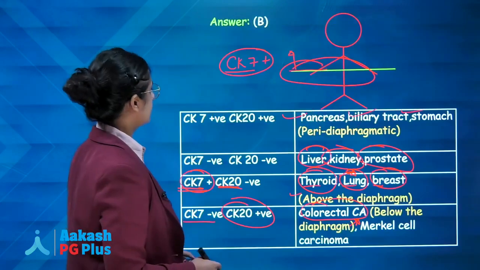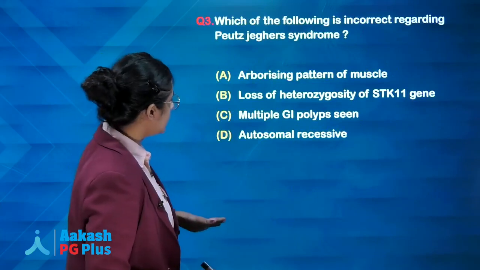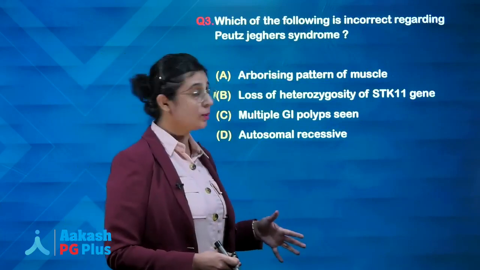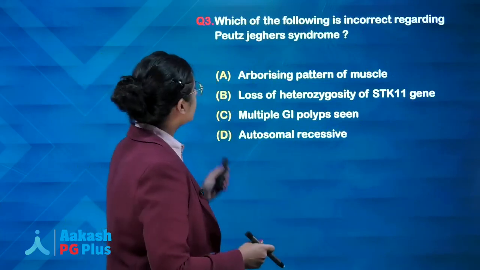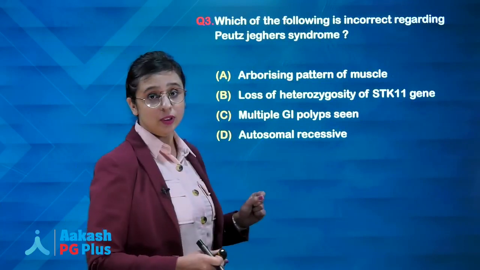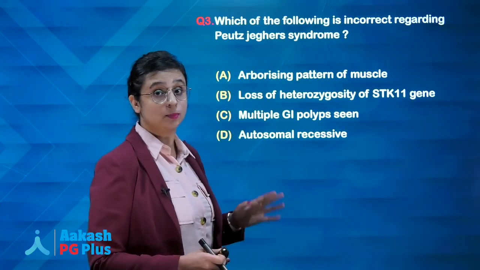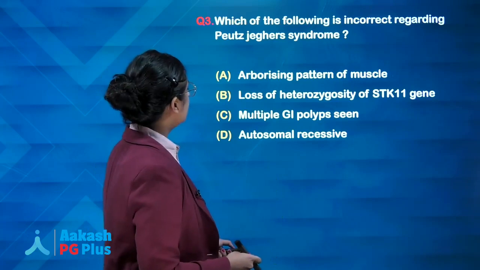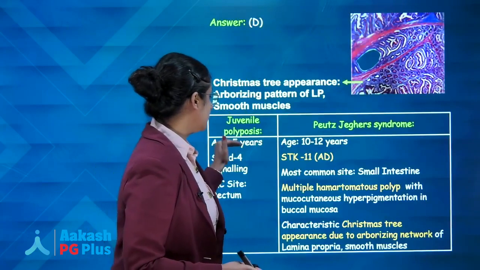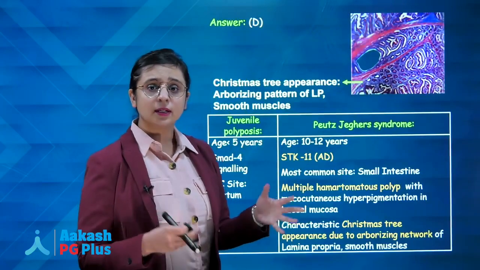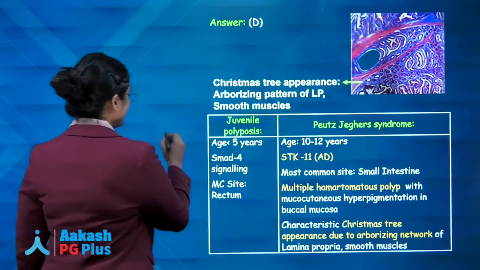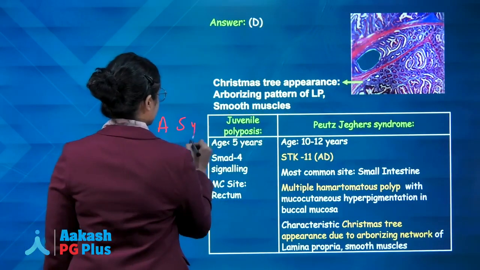Clear? Next. Moving on to the next question. This question is also a repeated question. Why? We have already discussed the differences between juvenile polyposis and Peutz-Jeghers syndrome, right? Now, first let me study the differences between the two. If in your question, the clinical scenario says that a 5-year-old child